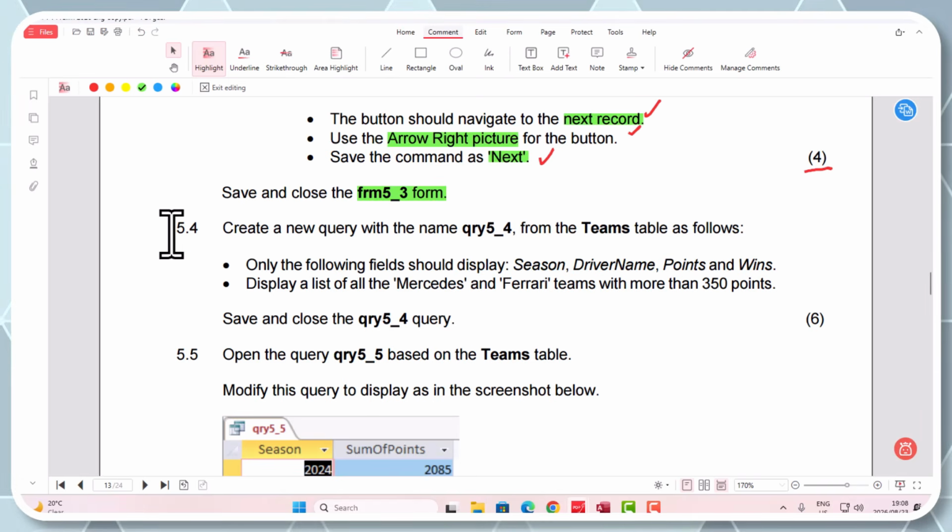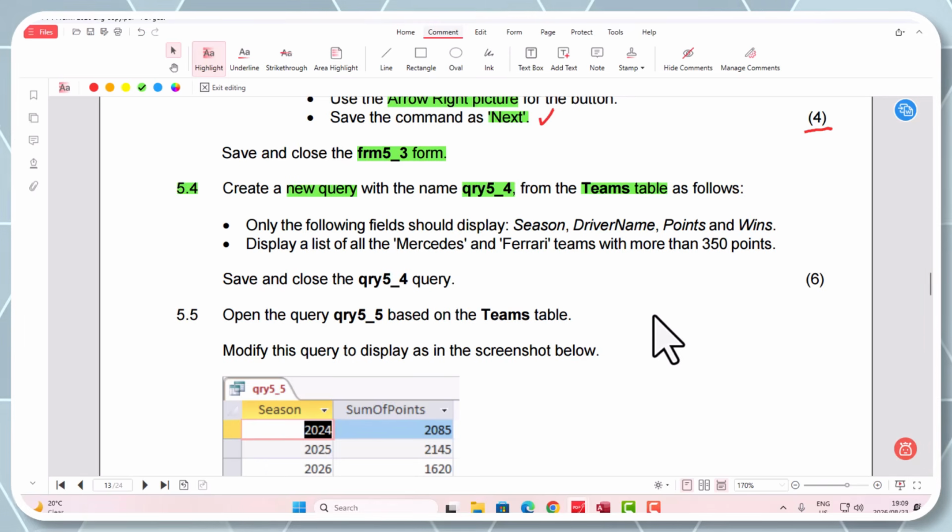Okay, right. So 5.4. Create a new query with the name query 5_4 based on what? The teams table. That's important, guys. Okay, where we've got to have the following. All right, now I'm going to pause there first, and I'm going to do this part first now.